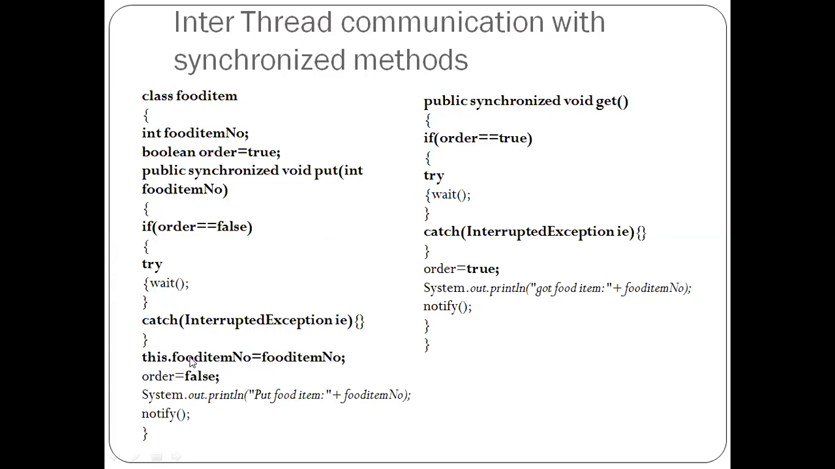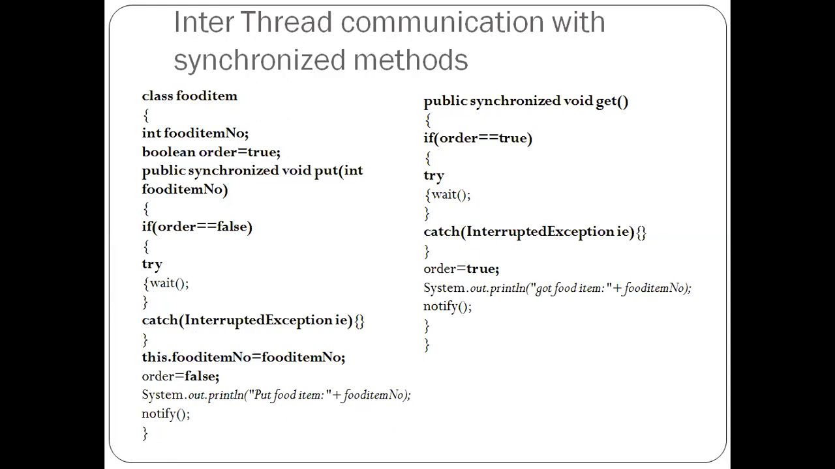So this becomes 1. Okay, and then you can print the same: put food item plus food item number, which means the value is equal to 1 right now. So put food item 1. But once you're done with this, please don't forget to update order. Initially it was true, now you're supposed to make it false. The moment you make it false, call notify. So this notify is for the consumer thread that one atom is available for you.